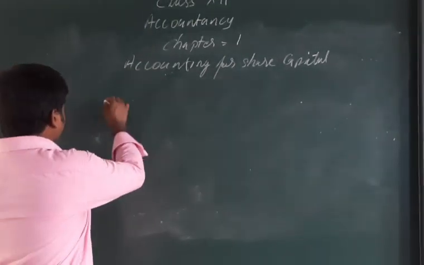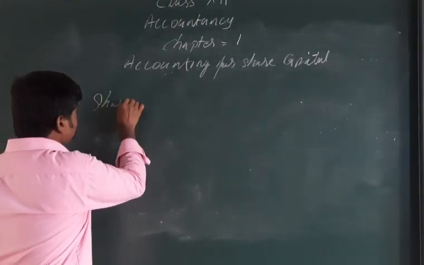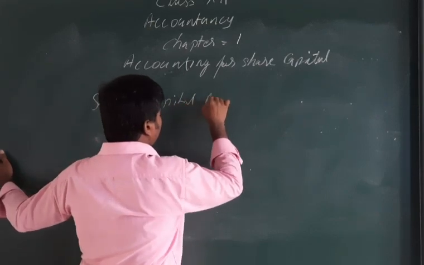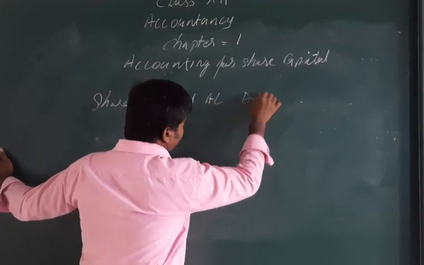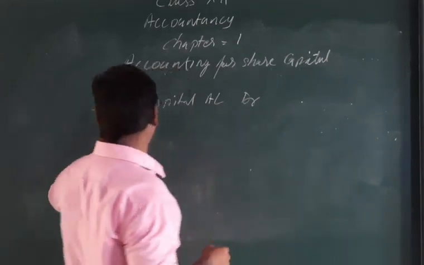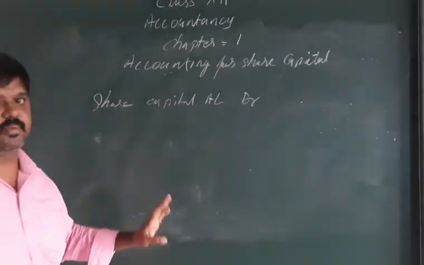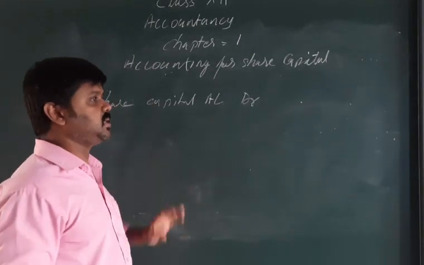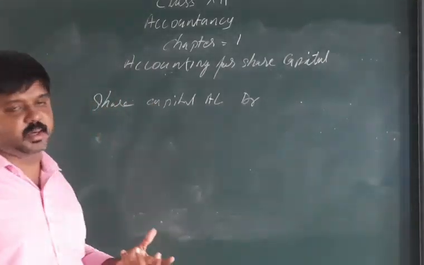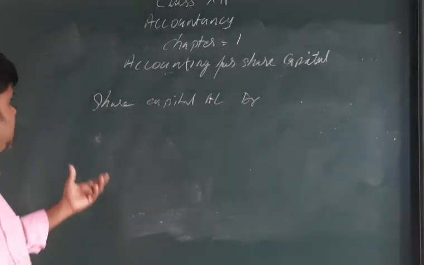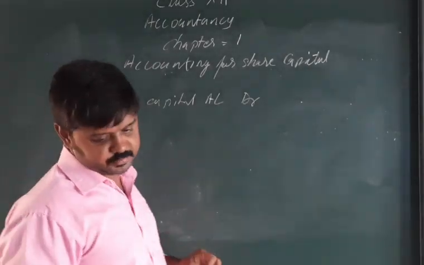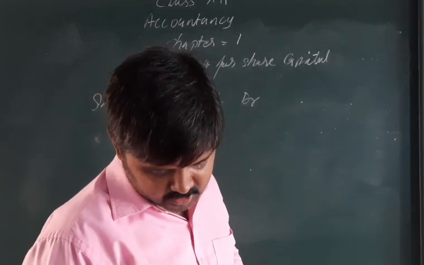Share capital account is debited. Normally share capital account is credited when the amount is received. But when forfeiture takes place, we debit the share capital account.